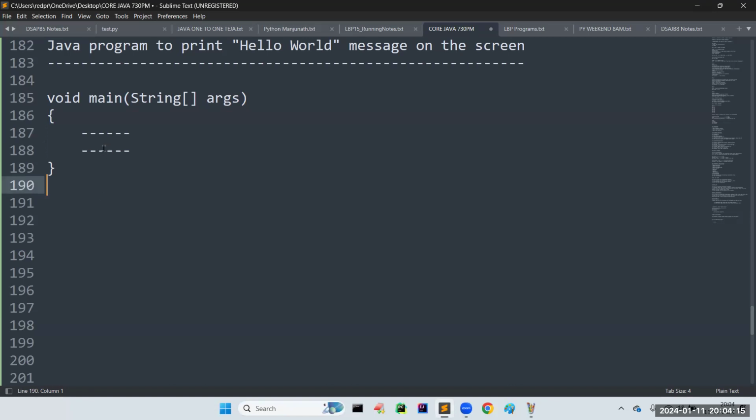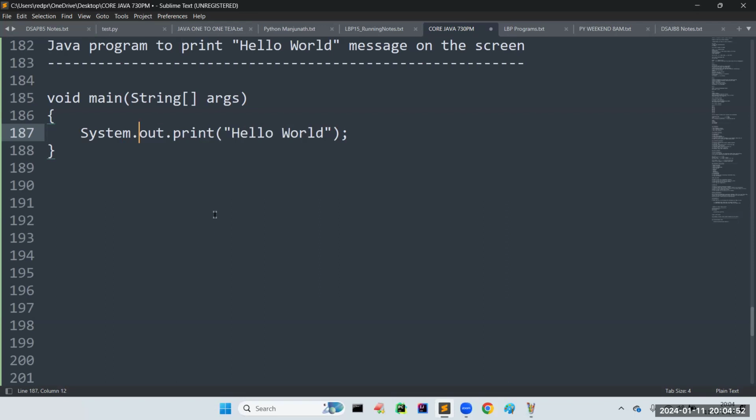Sir, in C language, if you want to print any message, you use printf. In Java, how to print, sir? Sir, we can use the print function. So I am taking hello world, something like this. That's all. Layman terminology, right? Everyone can understand. But where is this print function defined? We are not required to import. It is available with one static reference called out, and there is one more predefined class with the name System, because it is related to object oriented programming.